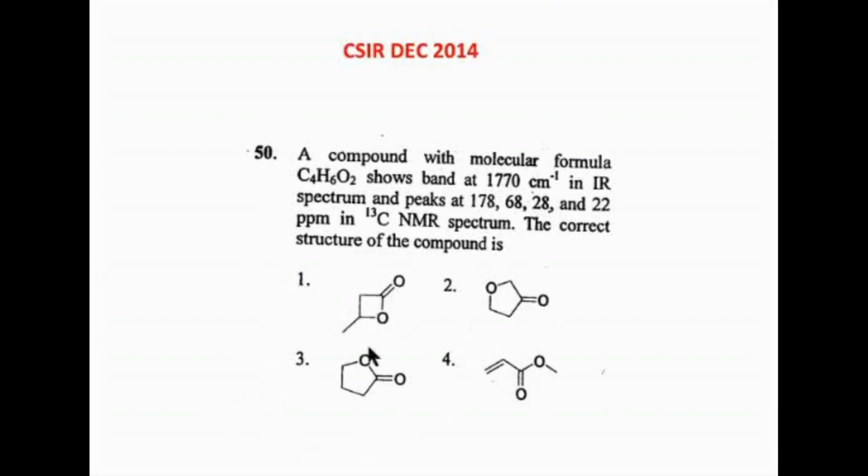This is 4 membered, this is 5 membered. 4 membered means you'll be having nearly 1780 or 1790, very high values. If it is 3 membered, it will cross 1800. So this should have a higher value if it is a 4 membered ring. It should not be 4 membered, as the value would be even higher. So it's a cyclic ester, a 5 membered cyclic lactone. So the answer is option 3.